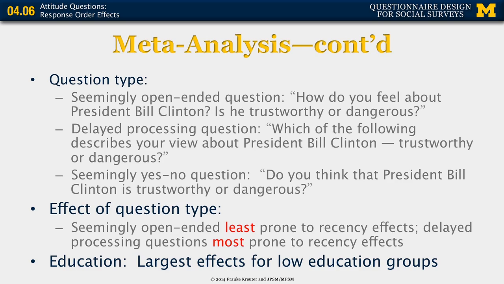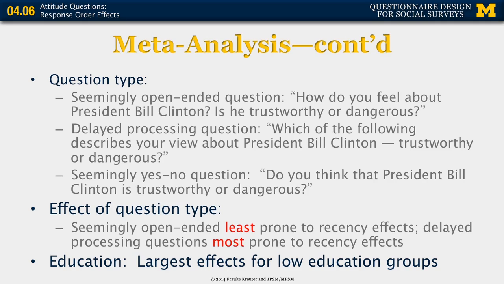The delayed processing question would be like this. Which of the following describes your view about President Clinton? So you know something is coming up and now you get it: trustworthy or dangerous. And the seemingly yes-no question would be, do you think that President Bill Clinton is trustworthy or dangerous? But "do you think" sort of implies that there will be a yes-no, but in this case the yes-no is converted into trustworthy or dangerous.